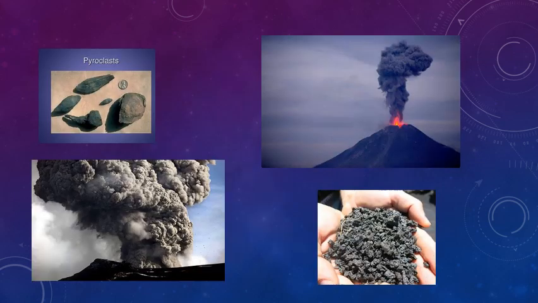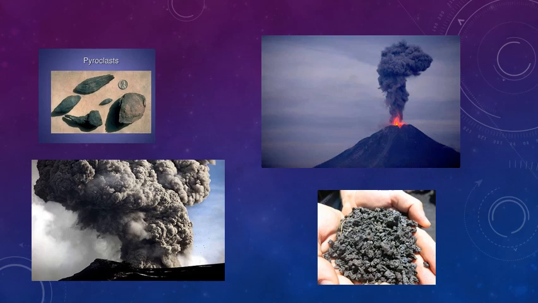Now children, apart from the gaseous material, some solid fragments are also thrown out during a volcanic eruption. The solid fragments, which are rock pieces, are known as pyroclasts. You can see the picture of the pyroclast. The fine particles are called dust. The dust particles go on increasing in size. The small stone-sized particles are called lapilli.